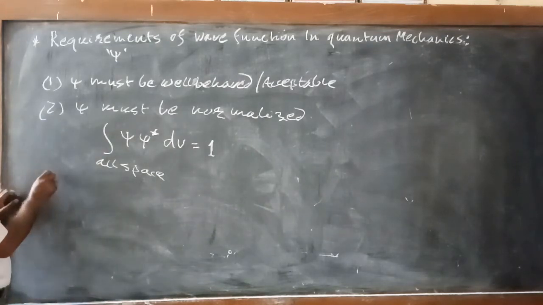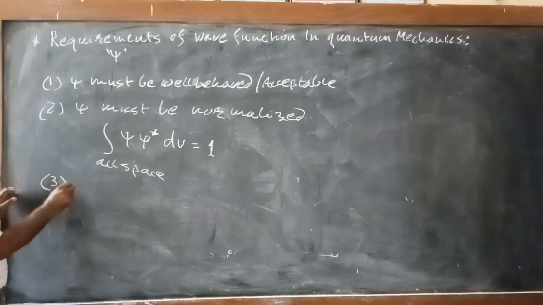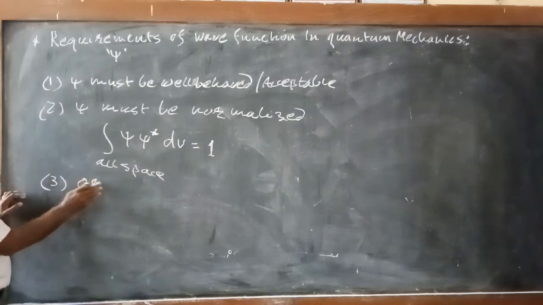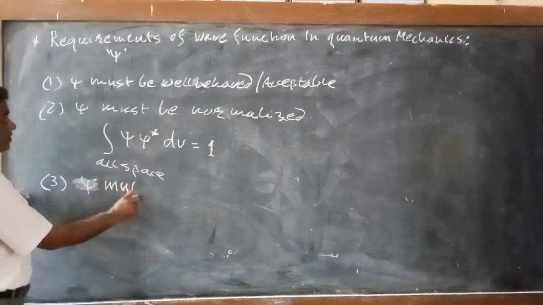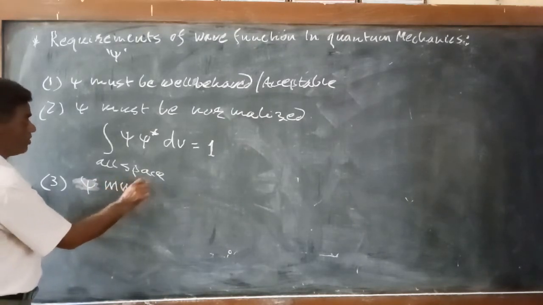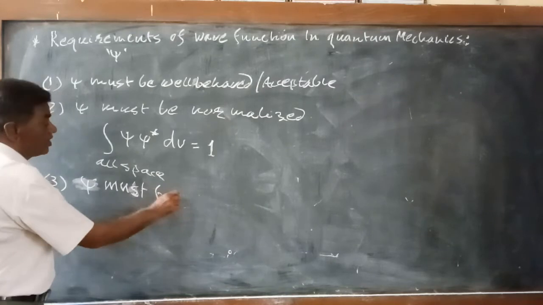The third condition is that psi must be orthogonal.